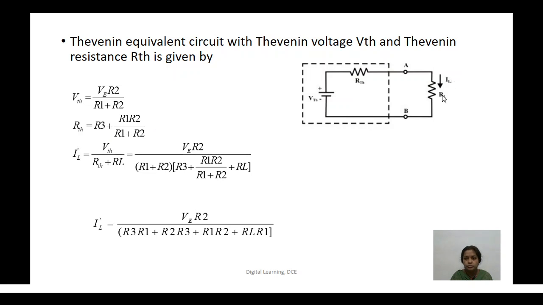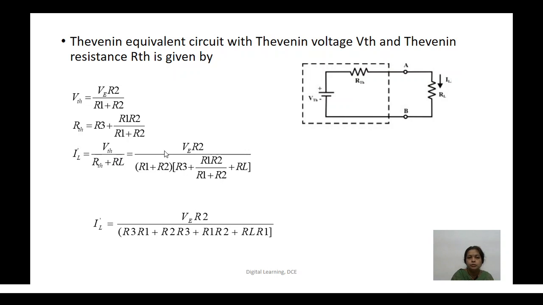So IL, the load current, is given by VTH divided by RTH plus RL. Total EMF by total resistance will be the load current. Because they are all in series, we don't need to apply the branch current formula here.